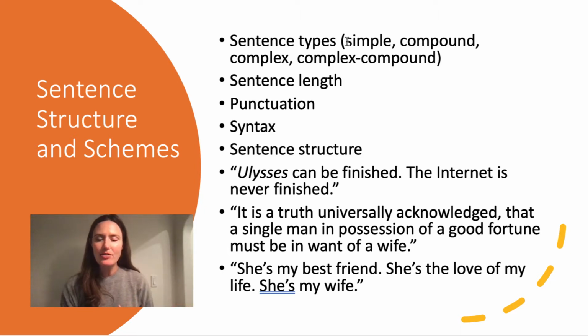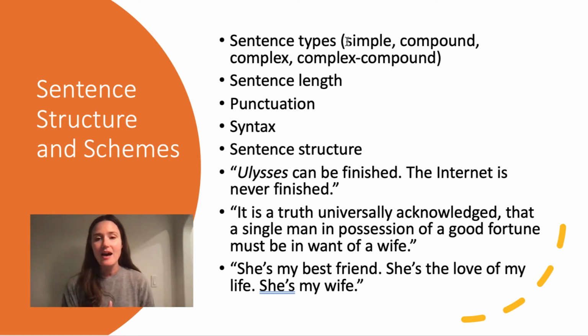So why might the writer or the speaker use a simple sentence, subject, verb, complete thought, or a compound sentence? Two simple sentences combined with a coordinating conjunction like and or so, or a complex sentence, one that has a dependent clause, or a complex compound, which is a combination of the previous two. So why use different sentence types? Why use a short, simple sentence versus a complex sentence?